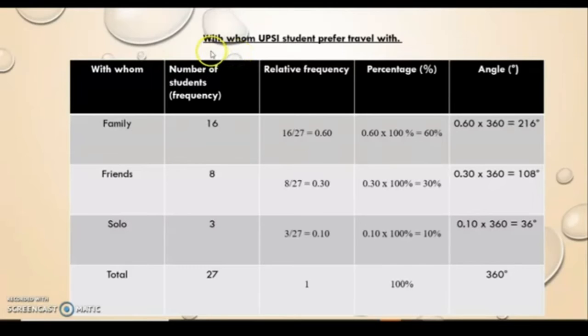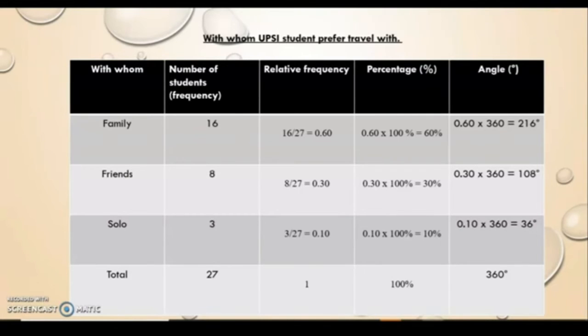So this question is about with whom UPSI students prefer to travel. In the questionnaire we provided 3 answers, which are family, friends, or solo, that the respondent or student can pick from. From the analysis, we found that 16 out of 27 respondents prefer to travel with their family, 8 out of 27 prefer to travel with their friends, and the balance of 3 prefer to travel solo. This question is quantitative data with discrete values.